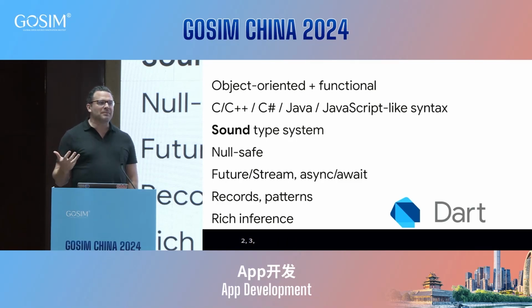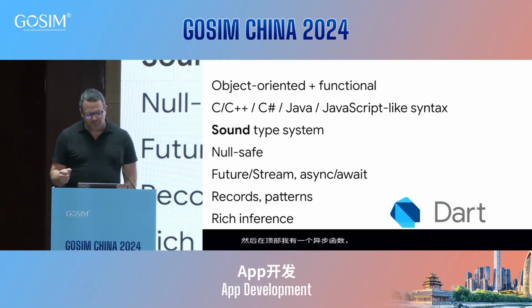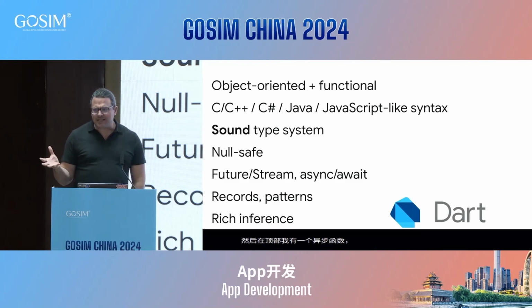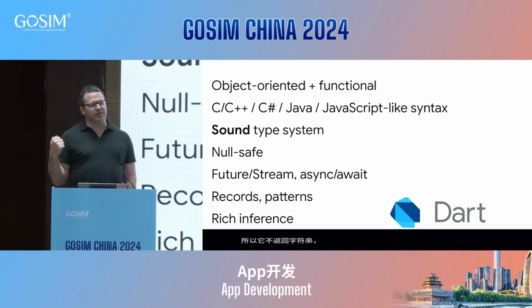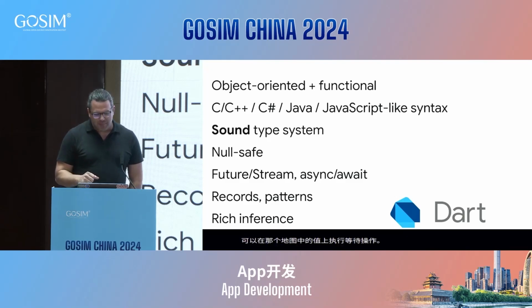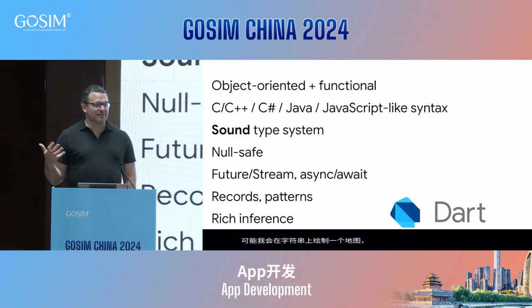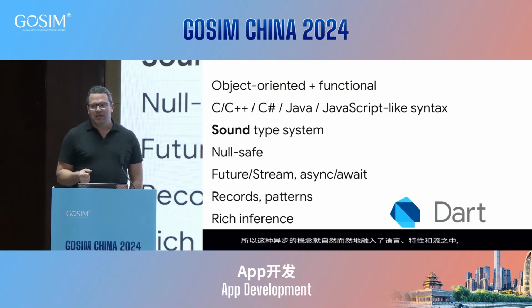We have a sound type system, which is a very important thing. And it's interesting because lots of times we'll get questions of why doesn't Flutter use Kotlin? Why doesn't Flutter use TypeScript? And my example here is, obviously there are benefits to using, for instance, the TypeScript ecosystem can use everything that's available in the JavaScript world. Same thing with Kotlin and Java.